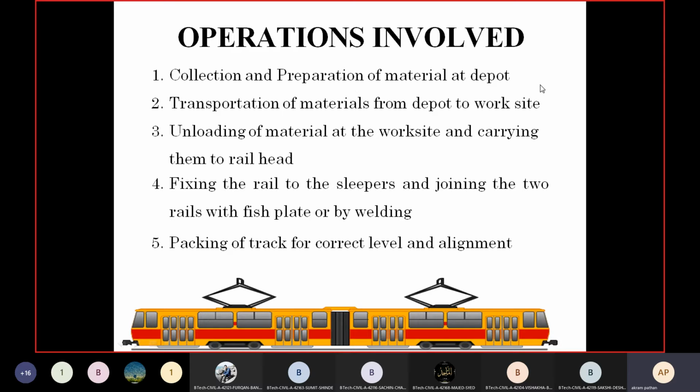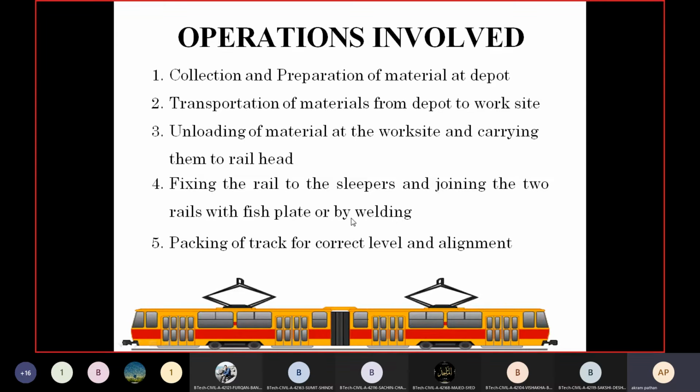So we have a depot, or you can say the garage, where we collect all the material and prepare it. Then we transport the material from the depot to the work site. Then unloading of the material at the work site and carrying them to the rail heads. Then fixing the rail to the sleeper and joining two rails with the fish plate or by welding.